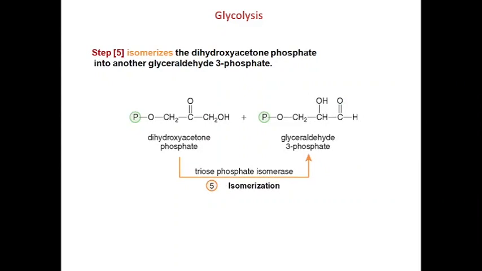Step number 5 is phosphorylation with oxidative dehydrogenation. In this reaction, energy is liberated, so this is called the first energy yielding reaction.